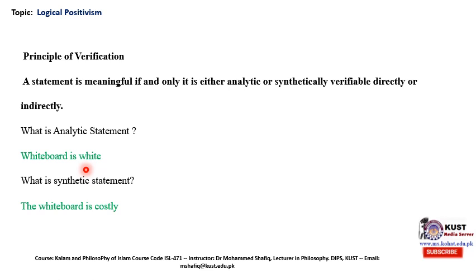Analytic statements are true by their own definition or by their own meaning. We don't need any sort of experience. This type of distinction was made by the famous German philosopher Immanuel Kant.